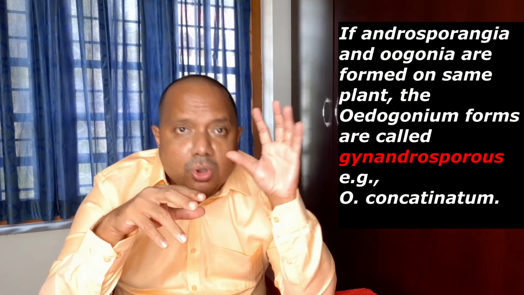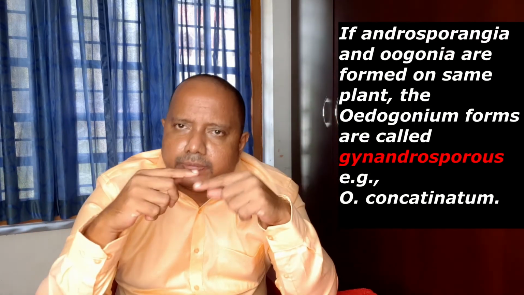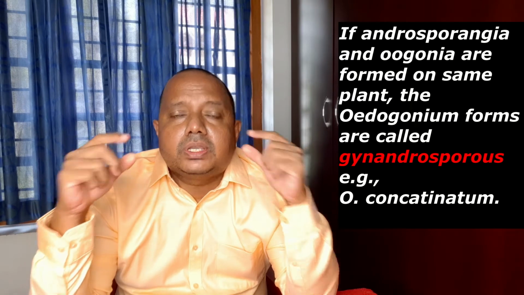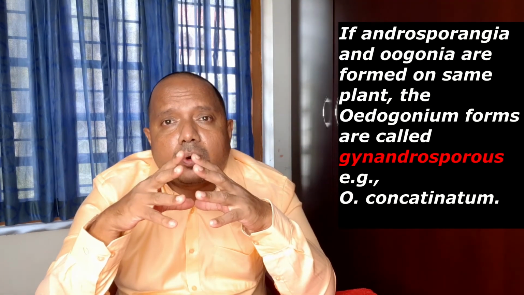If both this androsporangium and oogonium are developed on the same filament, we call such filaments gynandrosporous, because the oogonium and androsporangium are formed in the same filament.